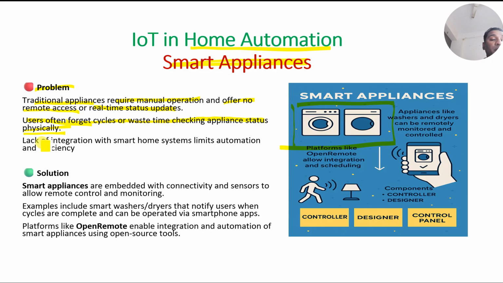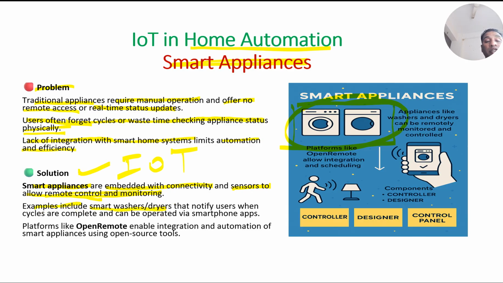And one more problem that we are facing is the lack of integration with smart home systems, which limits automation and efficiency. Now what is the IoT solution? Our IoT solution is smart appliances, like here the washing machine, embedded with connectivity. We are providing connectivity modules and hardware so that I can connect it to the internet, and these appliances also have sensors which allow remote monitoring and control.